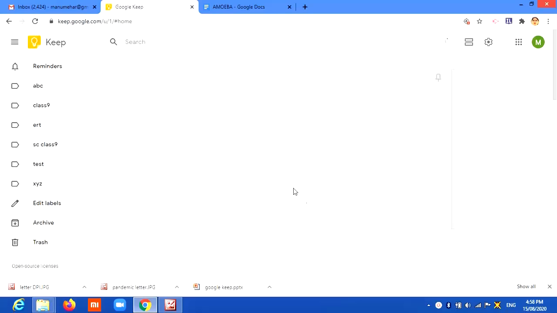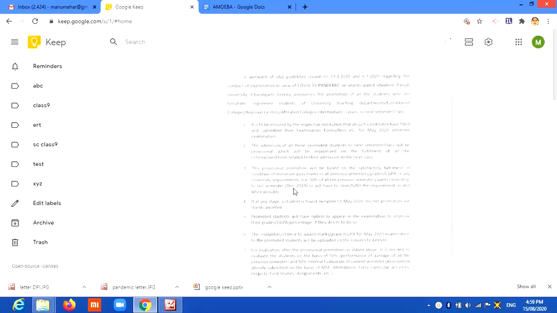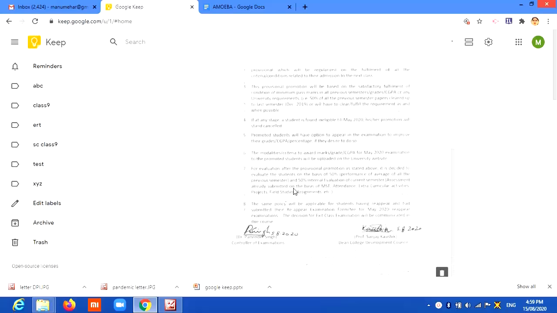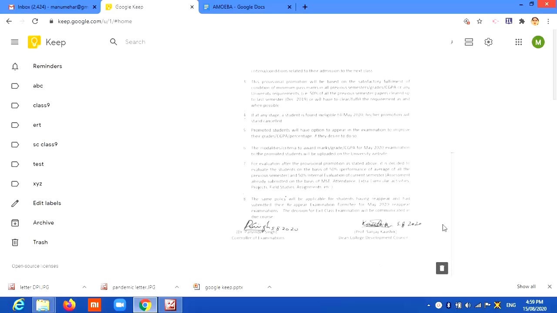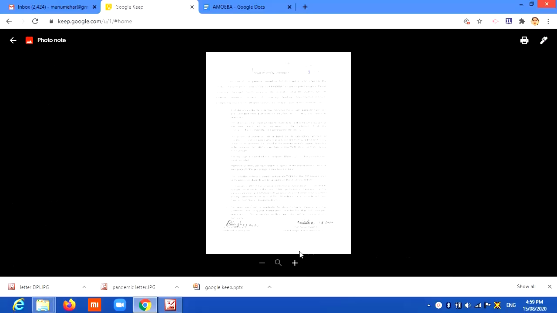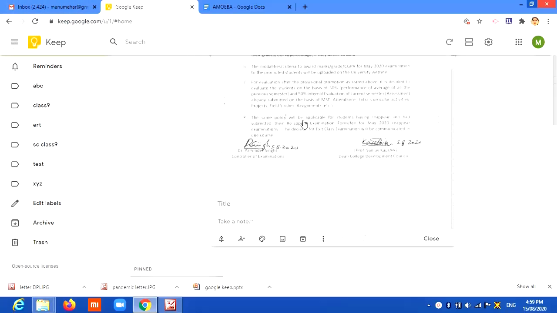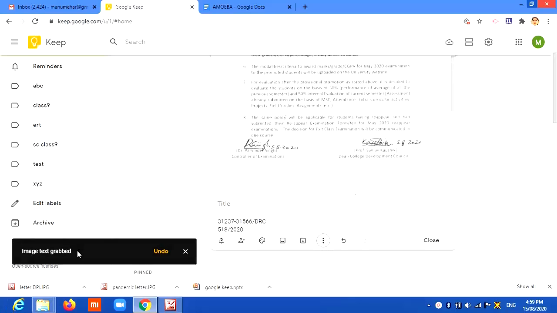So you add this image. This image is being scanned, and once it is scanned, next you will convert this image into word form. And for that, so this is the image that is there, this letter. Now from here, where there are 3 fingers, from the more icon, you click on grab image text. Once you click on it, you get a message that the image text has been grabbed. If you want it like that, well and good. If you don't want it, you can undo it.